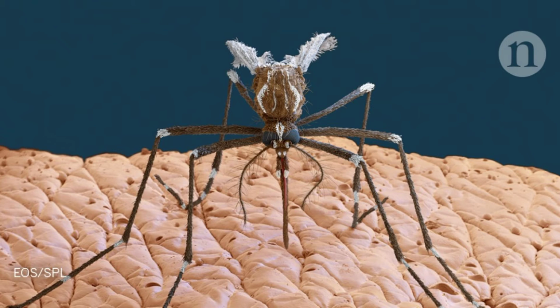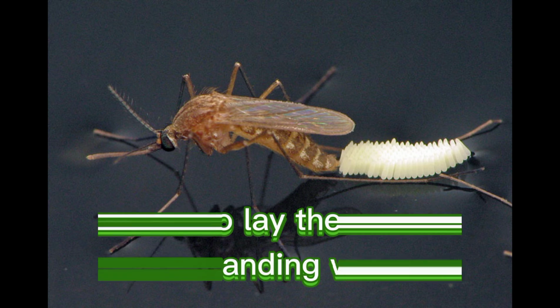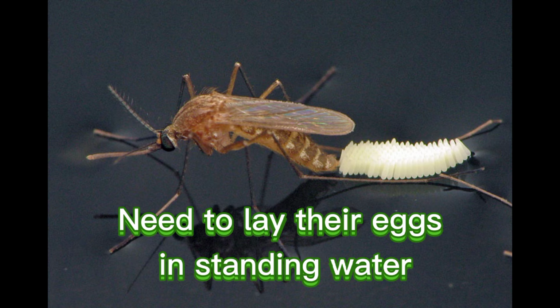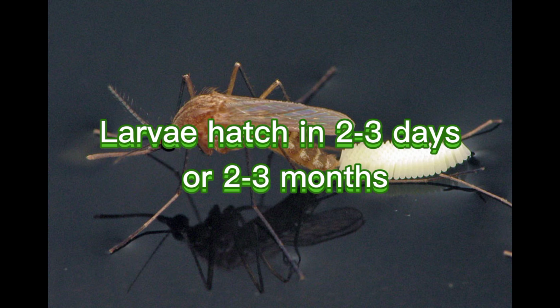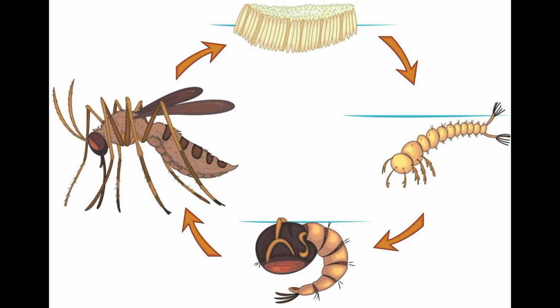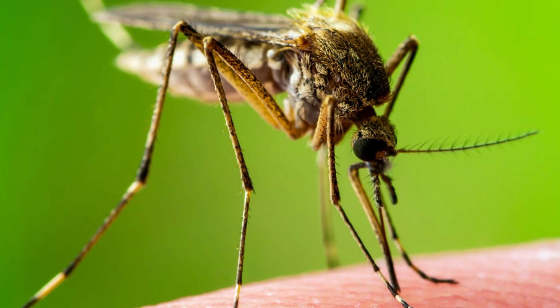Biology of the organism. North America is home to more than 170 species of mosquito, which vary in size, geographic distribution, and behavior. They all need to lay their eggs in standing water, either fresh, salt, or brackish. Larvae hatch in 2 to 3 days, or 2 to 3 months if the weather is not right. The larvae, called wigglers, feed in the water for a week or so. They pupate for only a few days before emerging as adults.